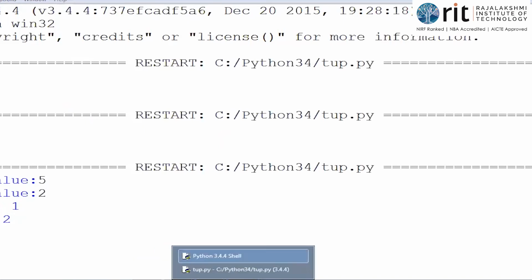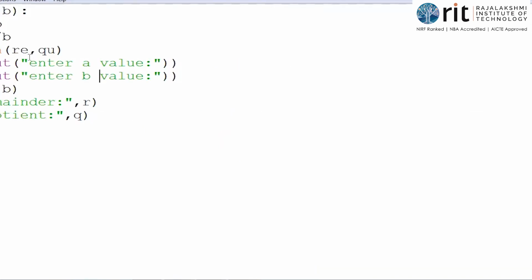So see, because of the tuple only I'm able to pass more than one value. I'm able to return more than one value from the function. Okay.